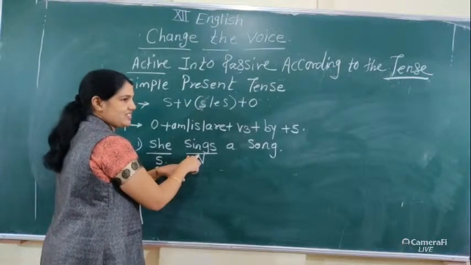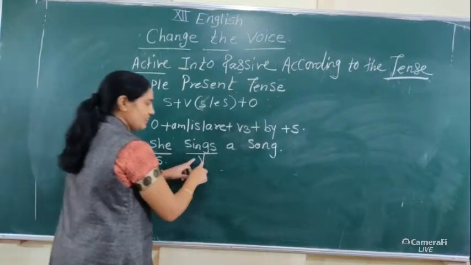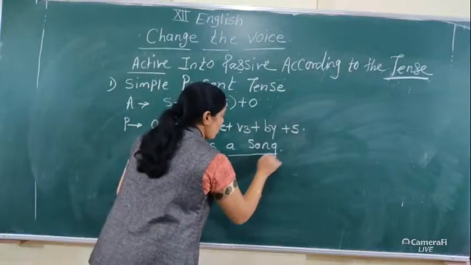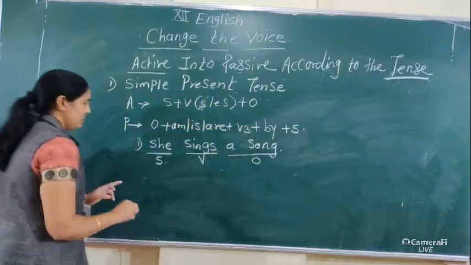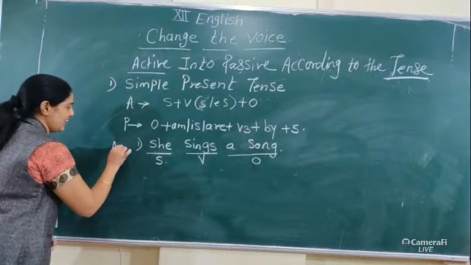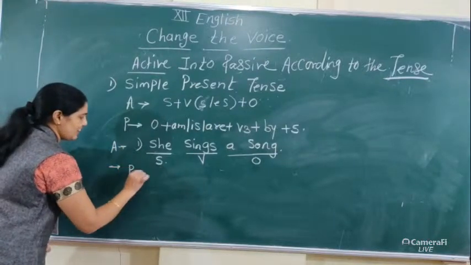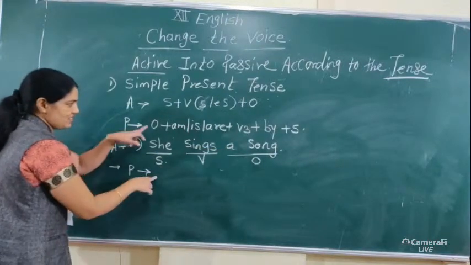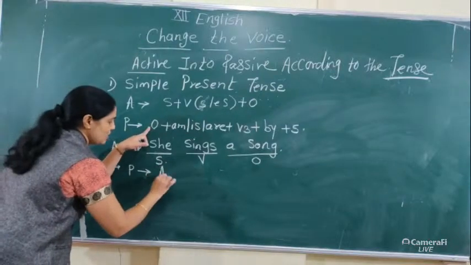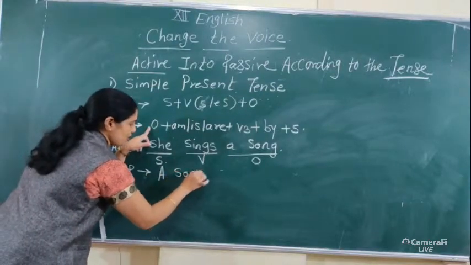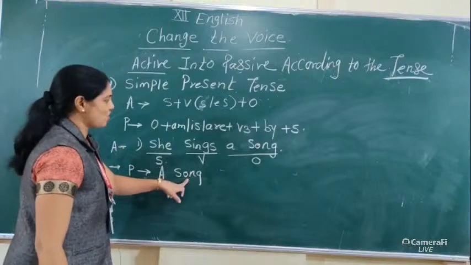That's why here it is sings. Subject plus verb sings, and a song is the object. Now, when converting it into passive, the object comes first: a song.